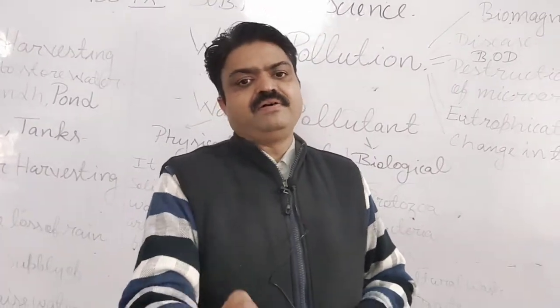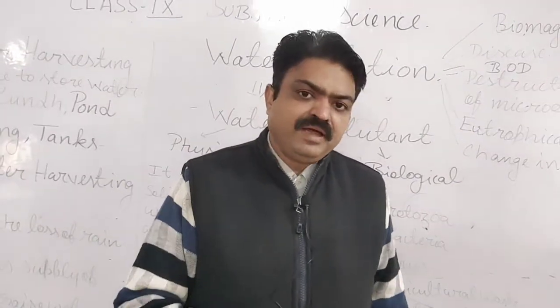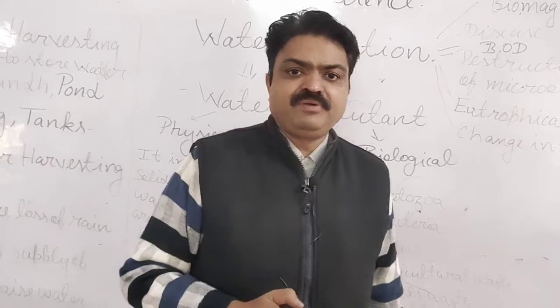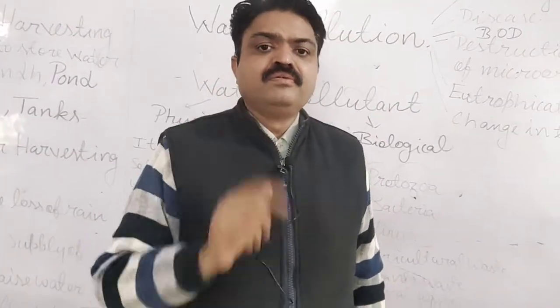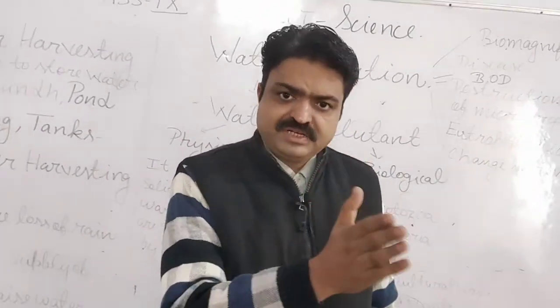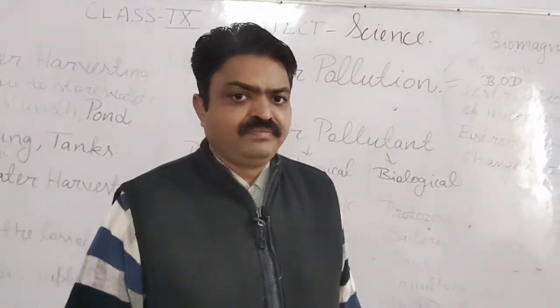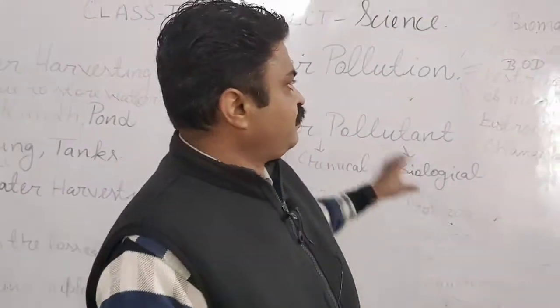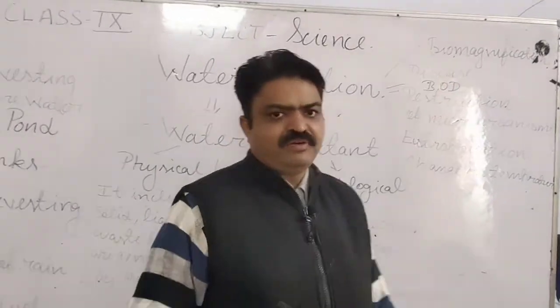When a particular aquatic plant is eaten by a herbivorous aquatic animal, then the concentration of those chemical substances is increased step by step, and that phenomenon is known as biological magnification. So biological magnification is a harmful effect of water pollution.